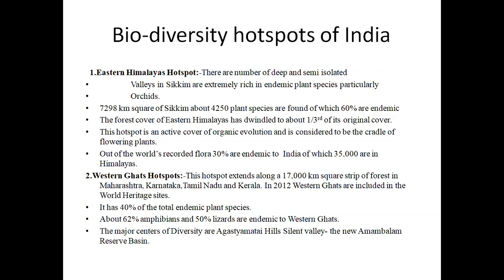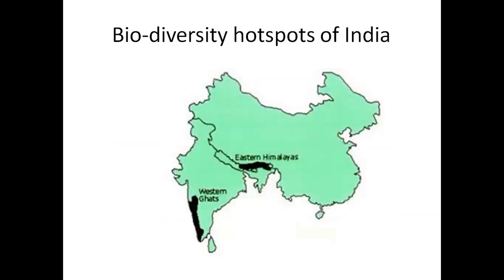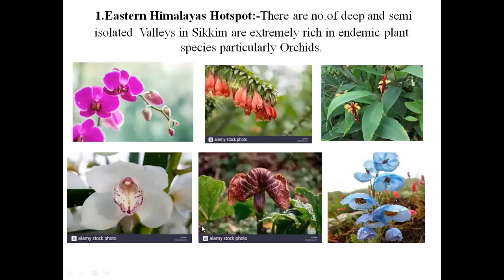The major centers of diversity are Agasthyamala Hills and Silent Valley, and the Nilgiri biosphere reserve. These are the two regions, so we can easily understand this is the Eastern Himalayan part and this is the Western Ghat region. For the Eastern Himalayas, I have already told you about the orchids and different varieties, and not only this, so many varieties are there.